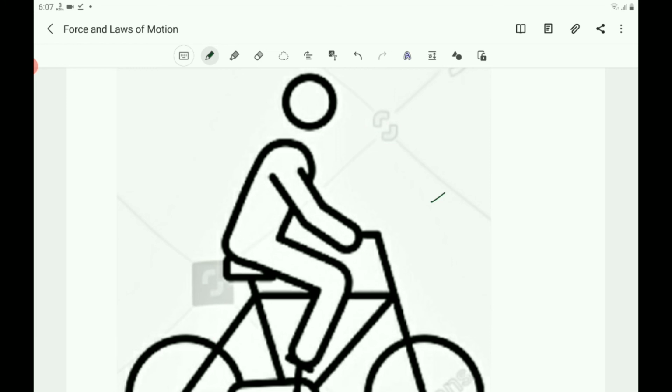An object moves with a uniform velocity when the forces acting on the object are balanced and there is no net external force on it. If an unbalanced force is applied on the object, there will be change either in its speed or in the direction of its motion. Thus, to increase the speed of an object, an unbalanced force is required and the change in its speed or in the direction of motion would continue as long as this unbalanced force is applied.